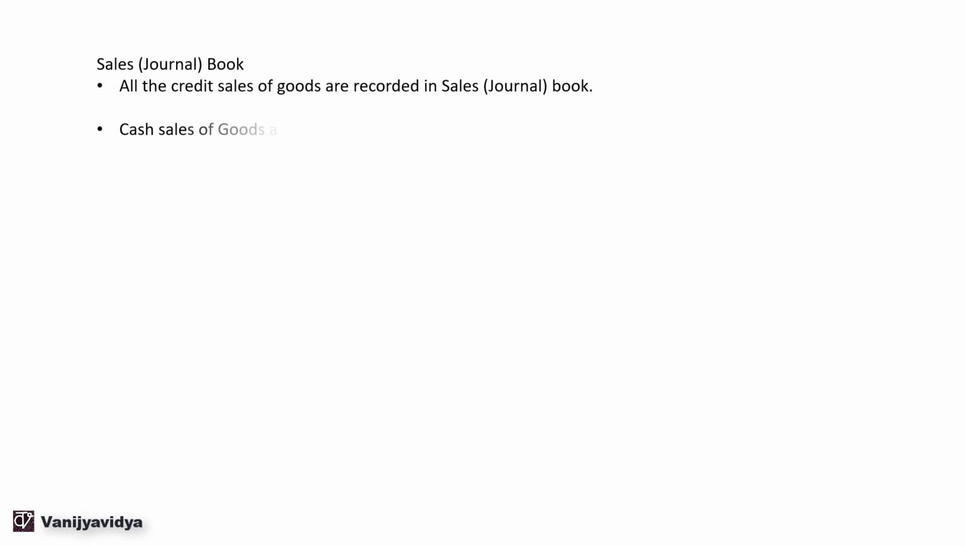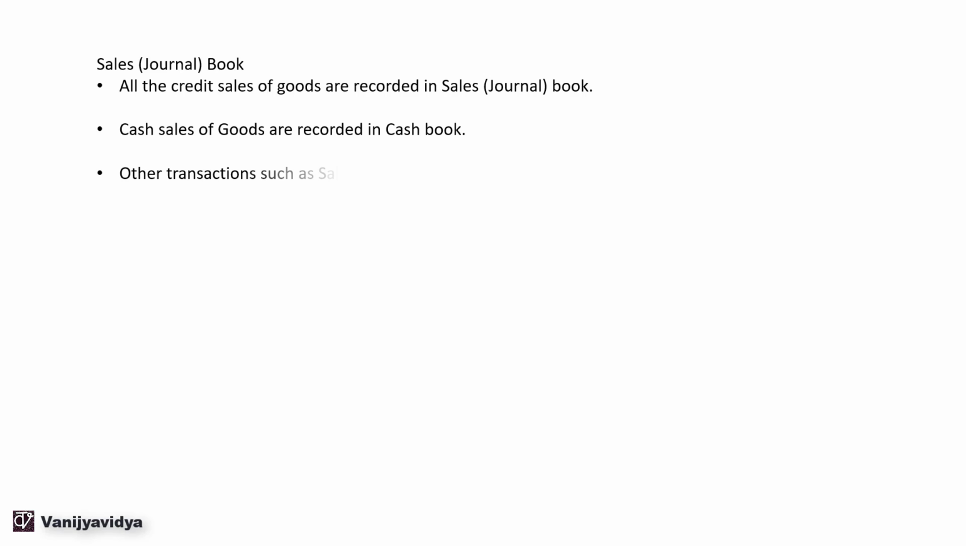Hello everyone. In this session, we will be learning about the sales journal book, also known as the sales day book. All the credit sales of goods are recorded in the sales journal book. Only credit sales, and that too credit sales of goods, are recorded in the sales journal book. Cash sales of goods are recorded in the cash book.